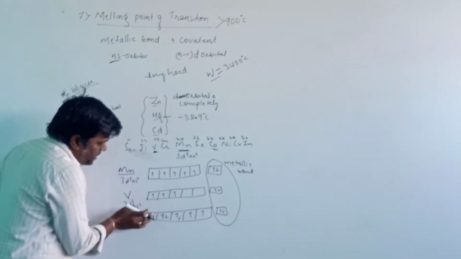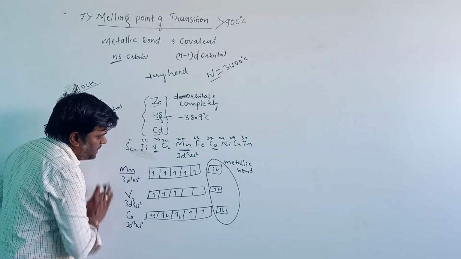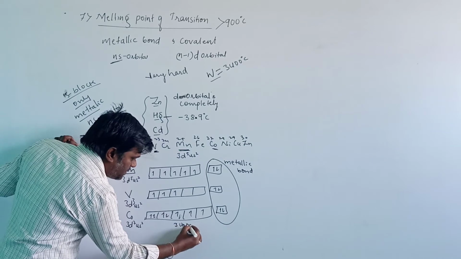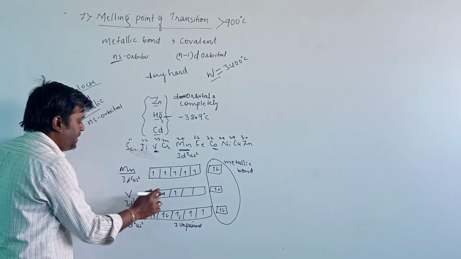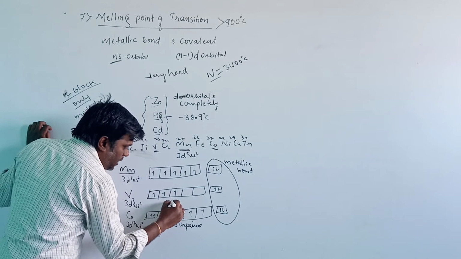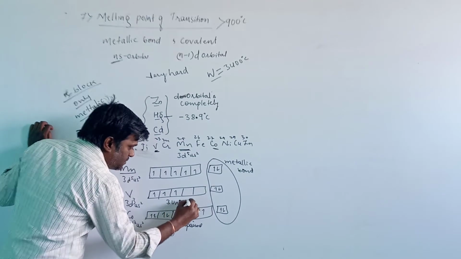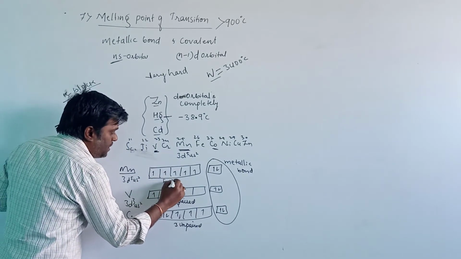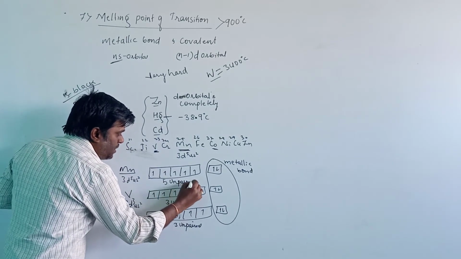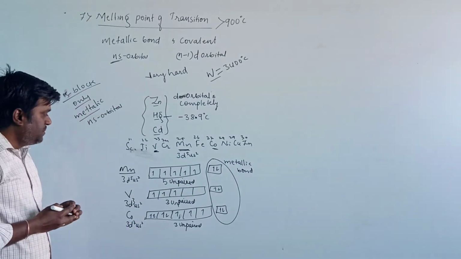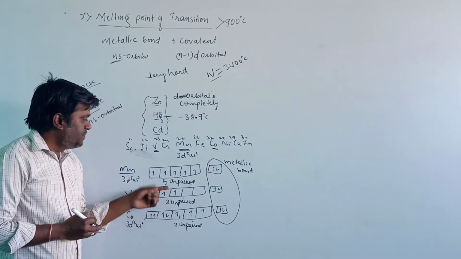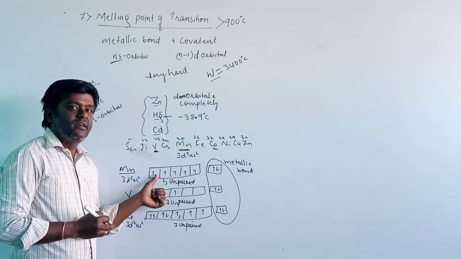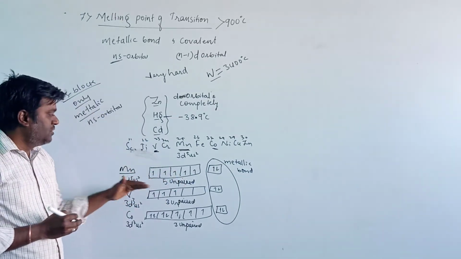When we compare cobalt, vanadium and manganese, in cobalt 3 unpaired electrons are present, in vanadium 3 unpaired electrons are present, but in manganese 5 unpaired electrons are present. Then the covalent bonding will be maximum. Comparing the unpaired electrons, the covalent bonding will be maximum in manganese, and it has a high melting point according to the unpaired electrons.